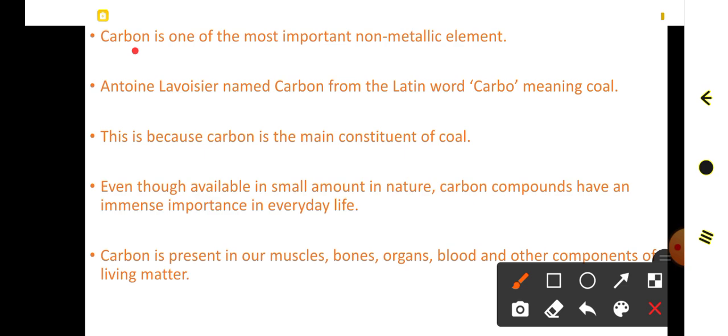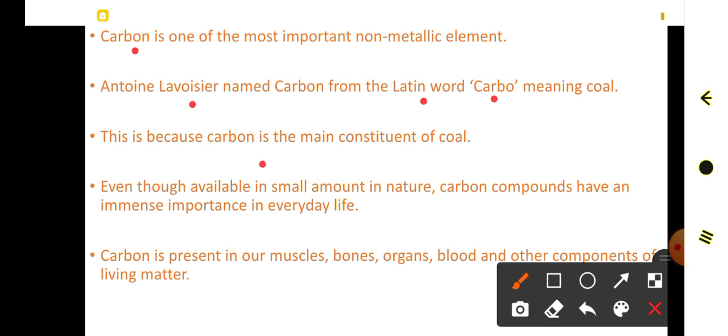Here carbon is a non-metallic element and it was named by a scientist called Antoine Lavoisier. He named this element carbon, and the name is derived from a Latin word, carbo, and the meaning of carbo is coal, because carbon is the main constituent of coal.